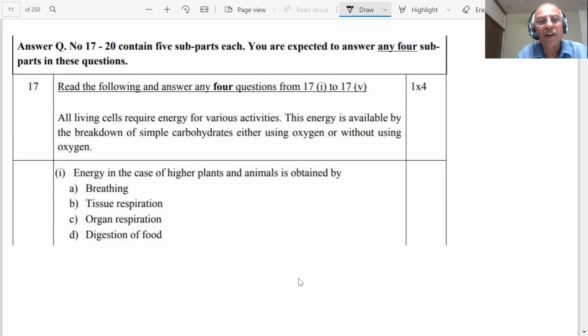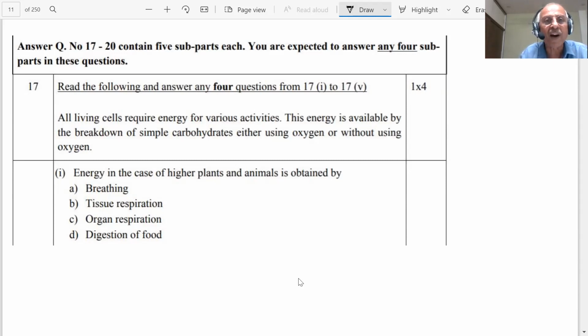Now he's saying read the following and answer any four questions from 1 to 4. In this question there are five parts; out of the 5, you have to answer only 4 questions. Each carries 1 mark. You have to read the statement very carefully, students, and answer the question from the NCERT book.